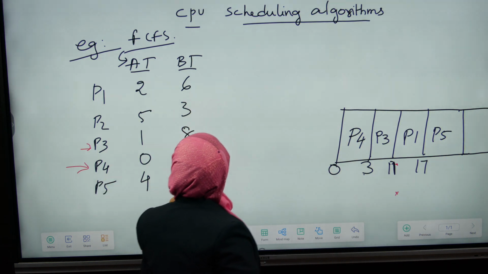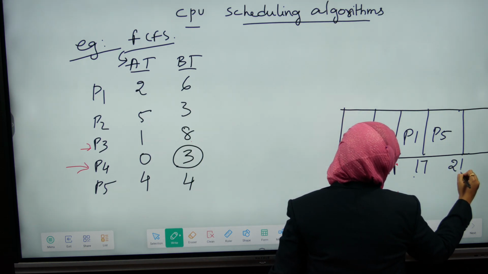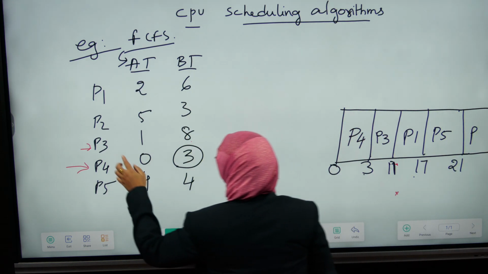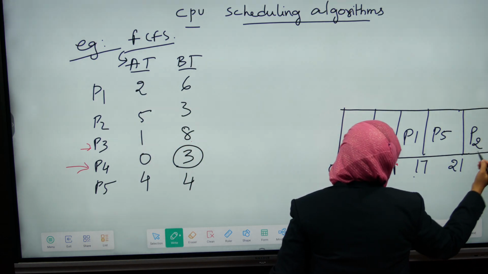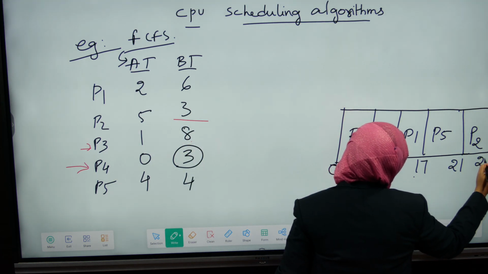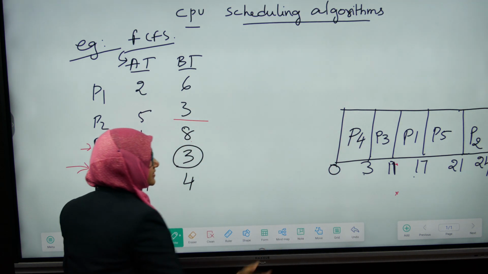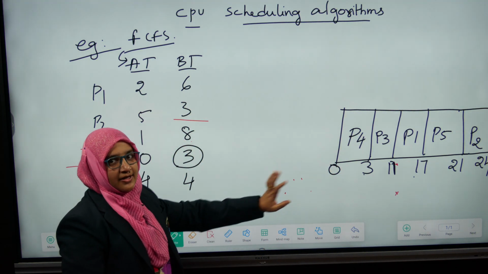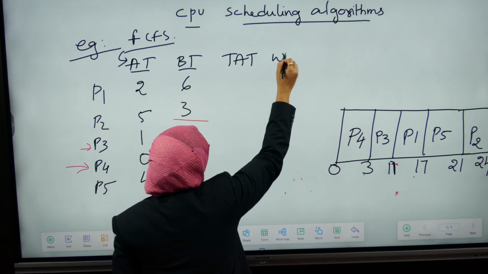The time taken by the CPU is 4 units, that is 21. Next, P2, which takes 3 units of time, that is 24.